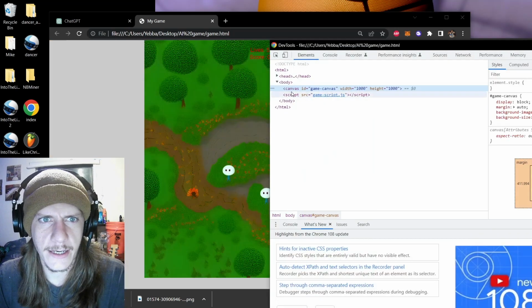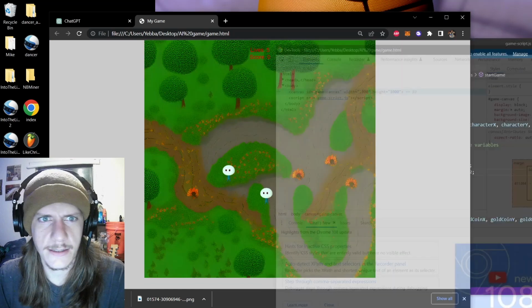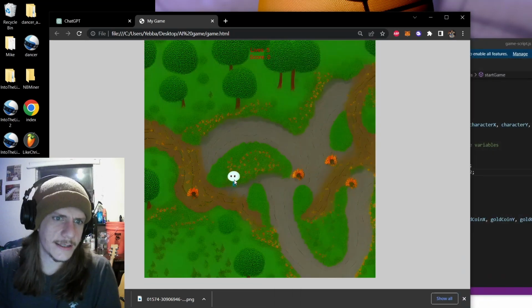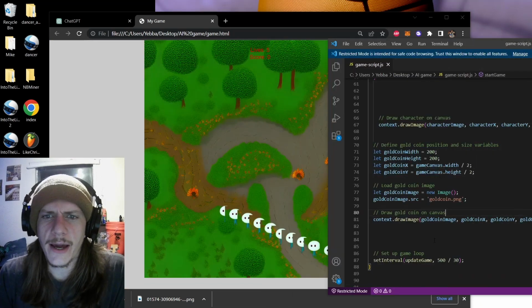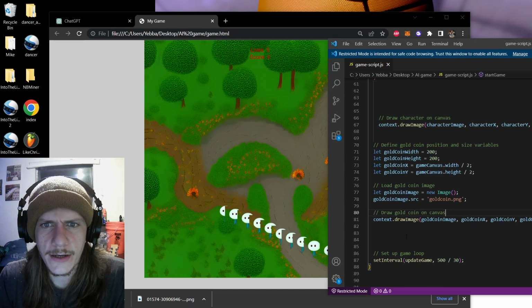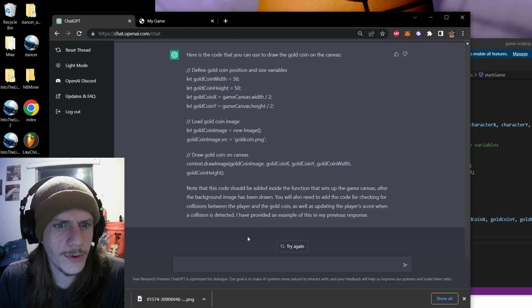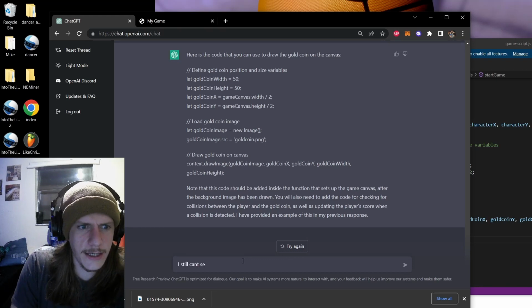Now I'm inspecting at this point. That doesn't tell me nothing. Alright, because it's not CSS. So anyway, yeah, I'm having a little bit of trouble getting it to show me the gold coin. I'm going to ask it again. I still can't see the coin.